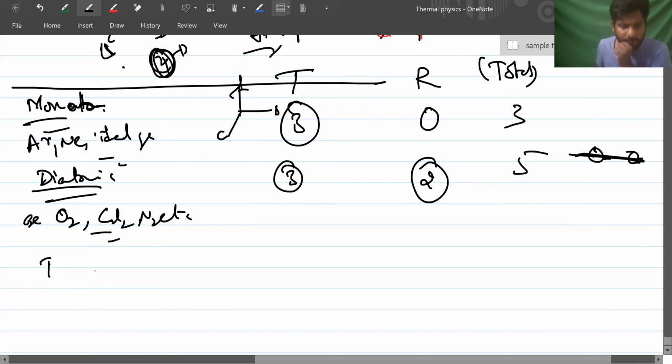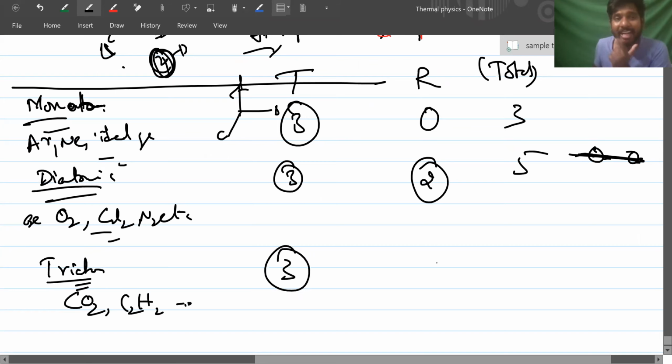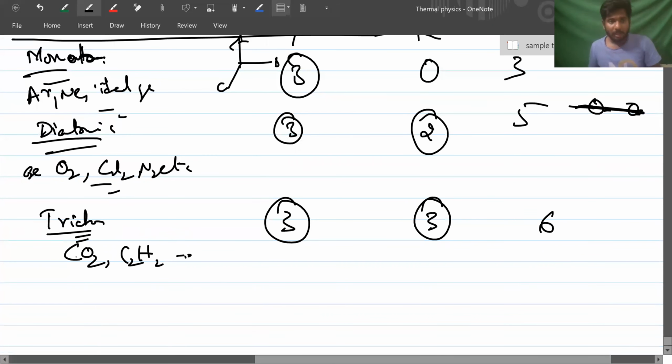Triatomic molecules, CO2, H2. Translation will be there, that is true. But triatomic molecules, I told you, x direction, y direction, z direction also it can move, rotate. Total is what? 6.